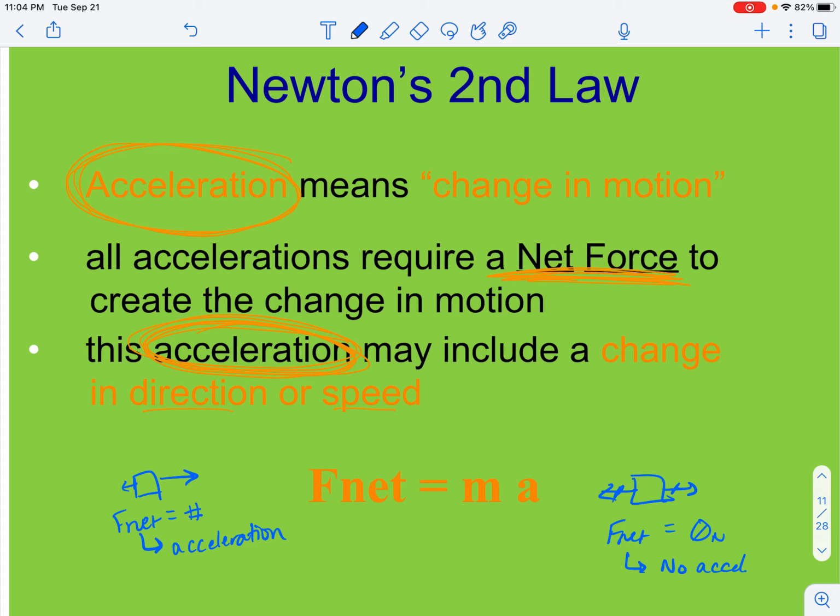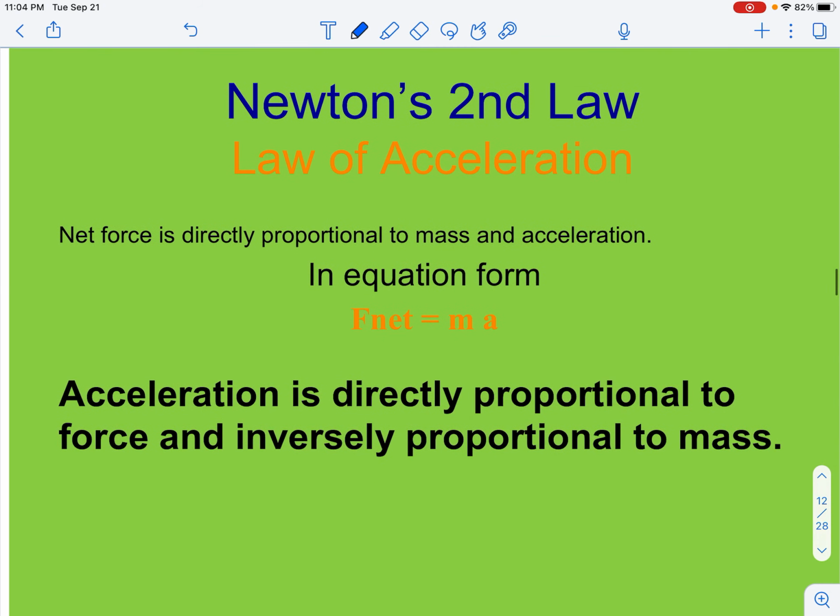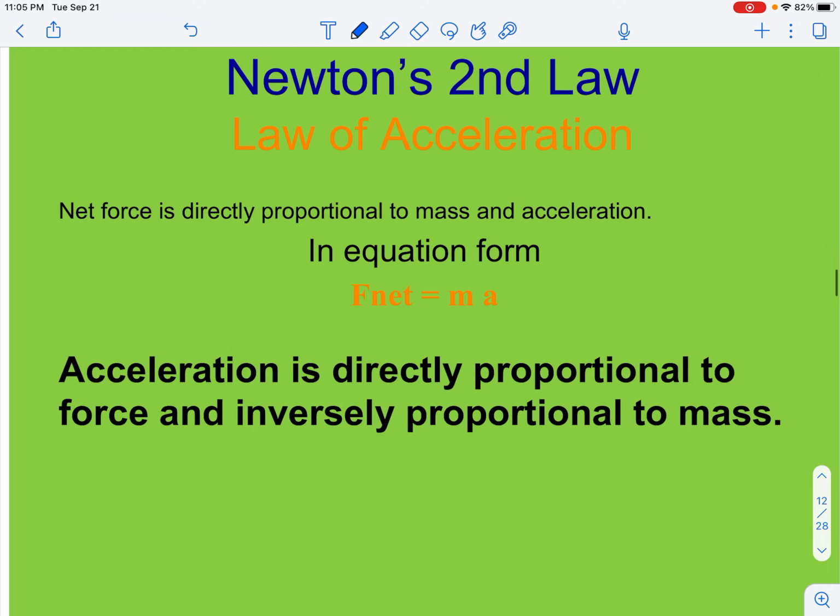So this is the same concept that we are applying to Newton's second law. Now what we are saying is the acceleration rate that the object experiences is dependent upon the net force. So I must consider both forces to determine how much it accelerates.